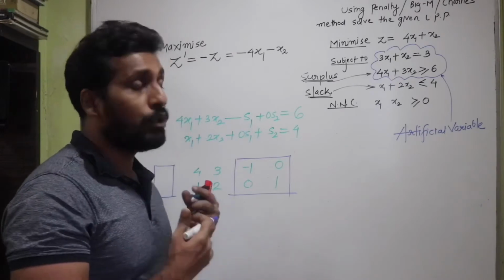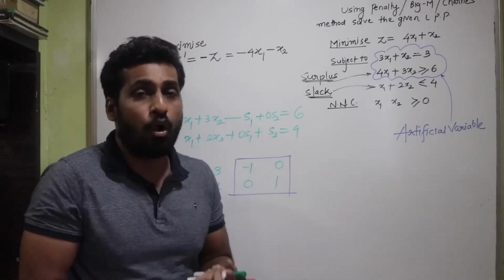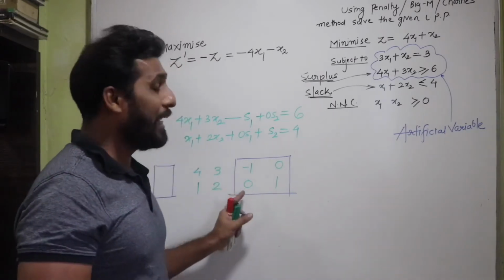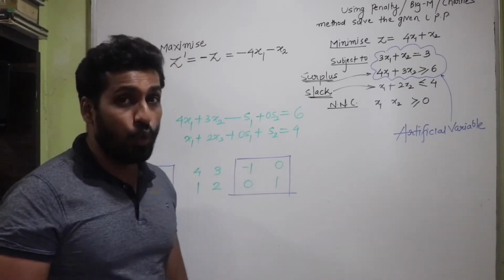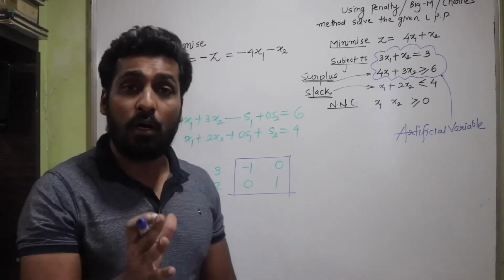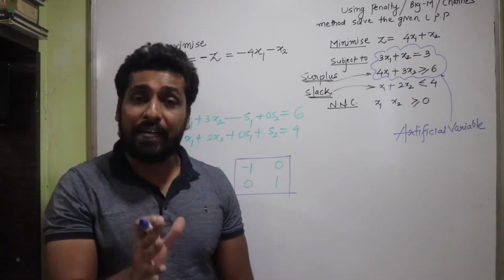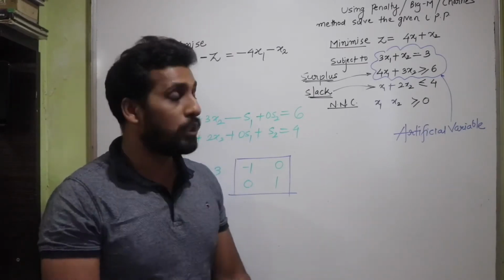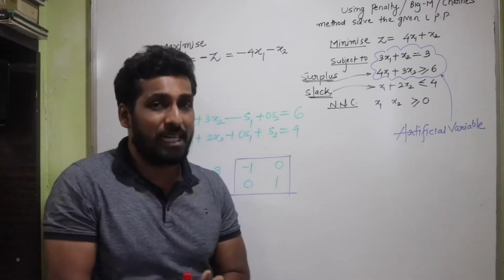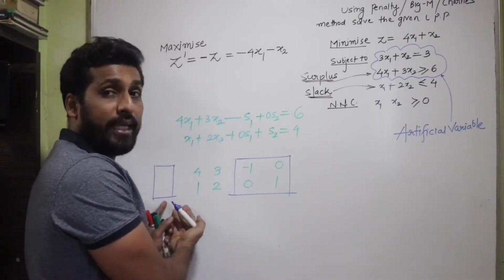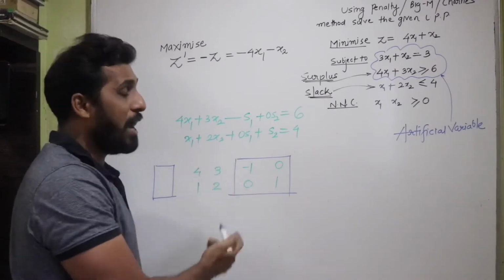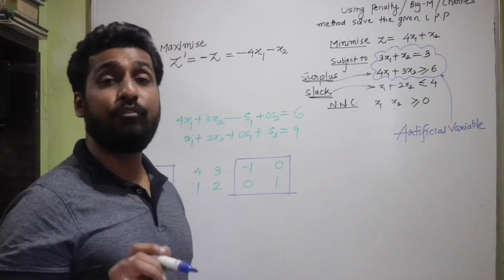These variables need not be calculated. We do not need the values of these artificial variables. So these artificial variables will be introduced to take care of the basic matrix. So that is what an artificial variable is. An artificial variable will be introduced into the objective functions to take care of the basic matrix. I need a basic matrix to get the basic variables, and if I have a negative sign somewhere here, I cannot get a basic matrix. So that is the need for an artificial variable.